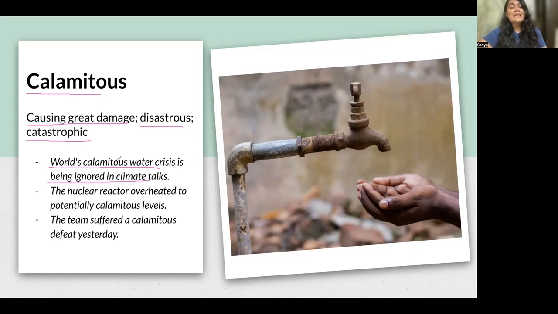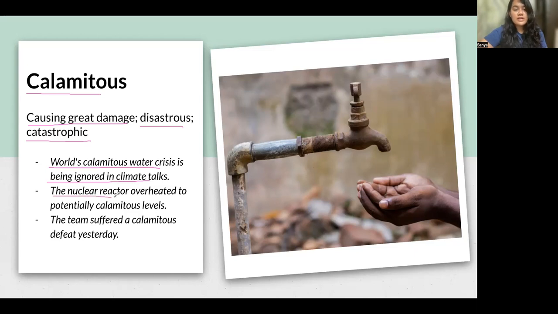So world's calamitous water crisis. That means a disastrous shortage of water, as you can see here, in places like Namibia or other places where there is an extreme shortage of water. People are not getting water to drink. This sort of a crisis is a calamitous one, right? A disastrous one or a catastrophic one.